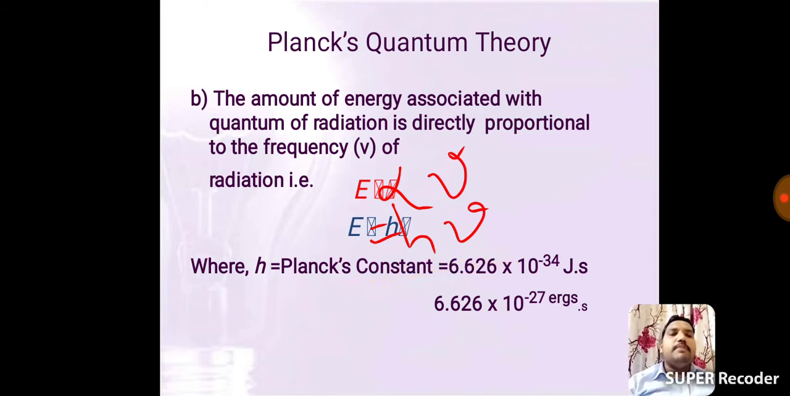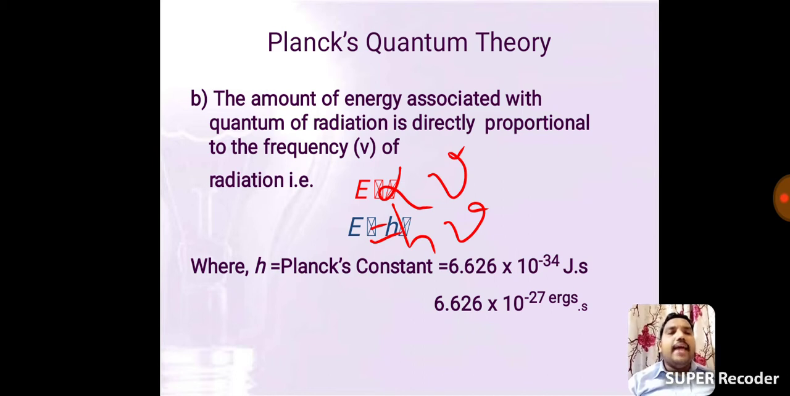We remove this proportional symbol using a proportional constant. So, we substitute the proportional constant, also called Planck's constant. So, we get E equals h nu, where E is the energy of radiation, nu is the frequency of radiation, and h is the Planck's constant.